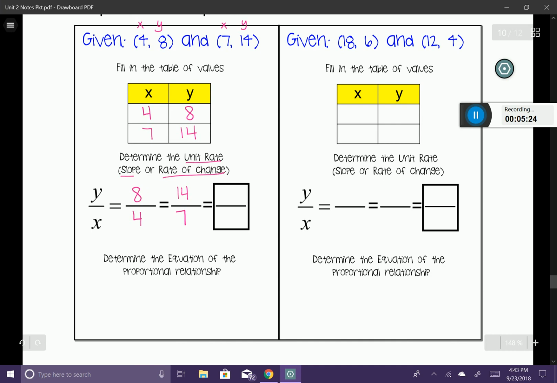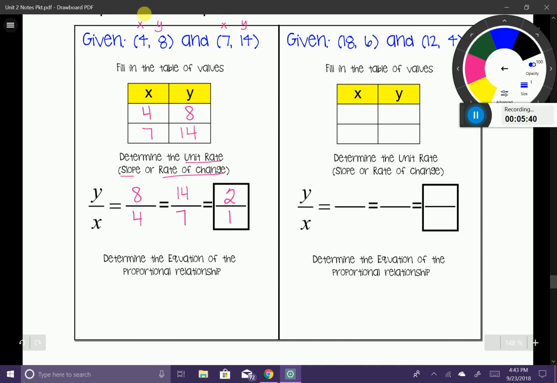Either way I look at this, 8 divided by 4 is going to give me 2. And 14 divided by 7 is going to give me 2 as well. So I'm going to indicate that by saying 2 over 1. Let me back up and show you how I did that. If I look at my first ratio here, 4 goes into 8 twice, and 4 goes into 4 once, giving me that 2 over 1. 7 goes into 14 twice, and 7 goes into 7 once, giving me that same ratio of 2 over 1.